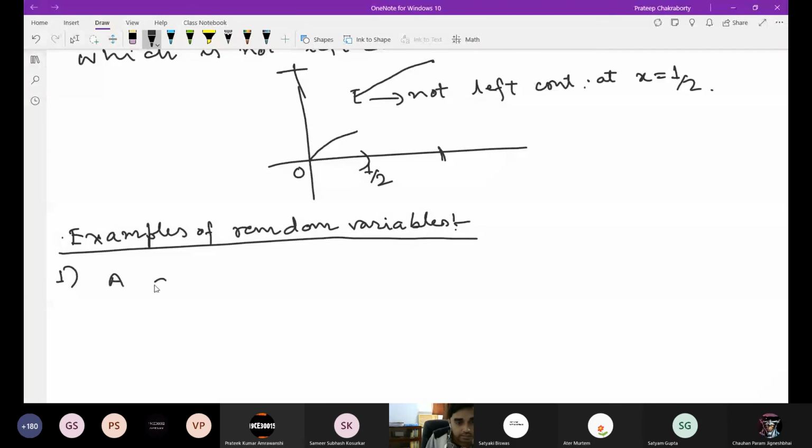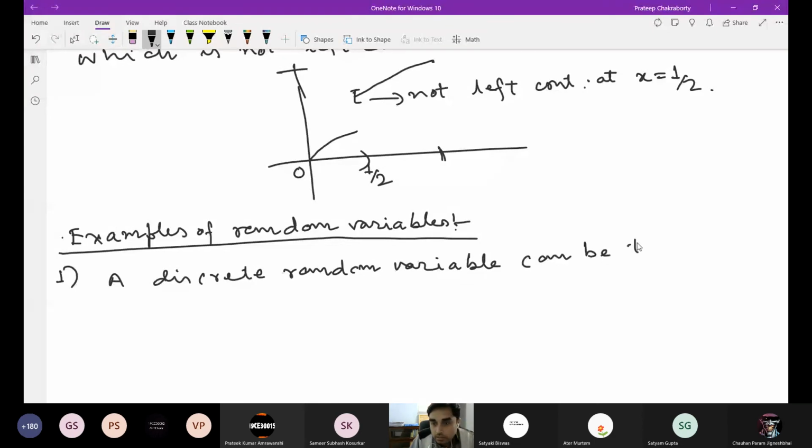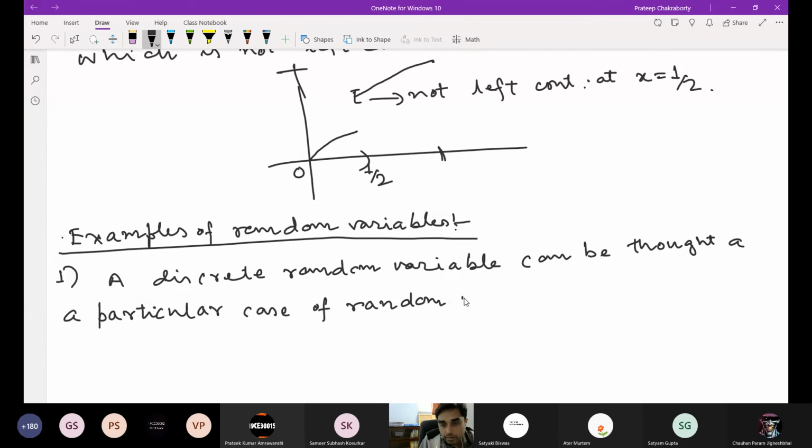So a discrete random variable can be thought of as a particular case of a random variable.